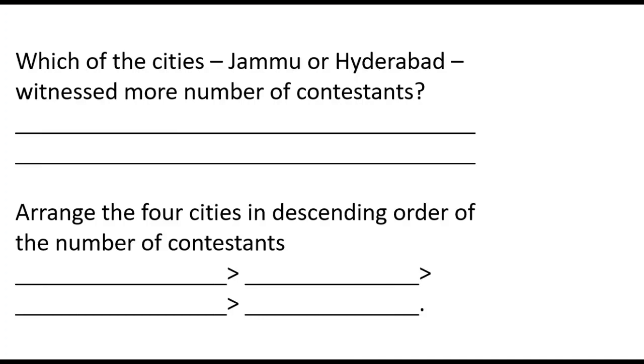Let's have a look at the second question. Arrange the 4 cities in descending order of the number of contestants. What is descending order? Descending order means we have to arrange the numbers from largest to smallest.